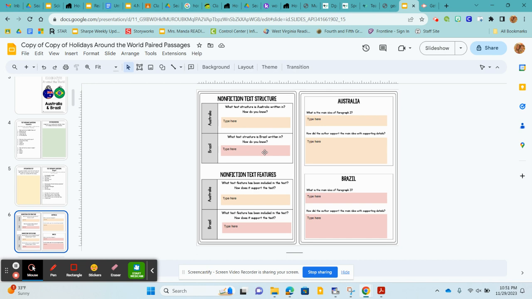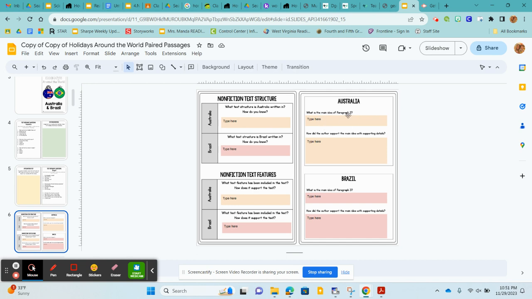Think about your text structures. We have compare and contrast. We have description. We have all of those 5 text structures. So you're just going to tell me how you know and which one it is. And I'm going to have some charts on your Google Slides that'll help you. Nonfiction text features. I already told you one in Australia. It was a photograph. And how does it support the text? How did that picture support the text? Clearly, we talked about that. So look at Brazil and think about the same thing.